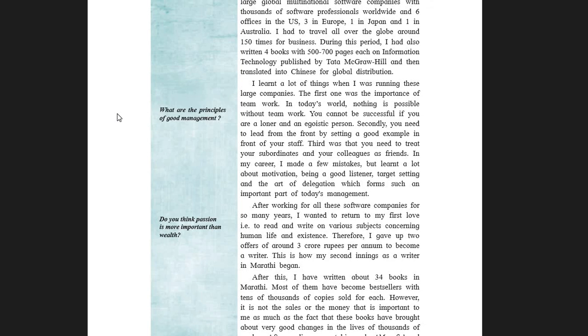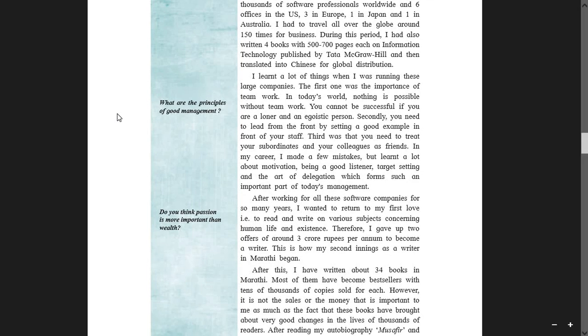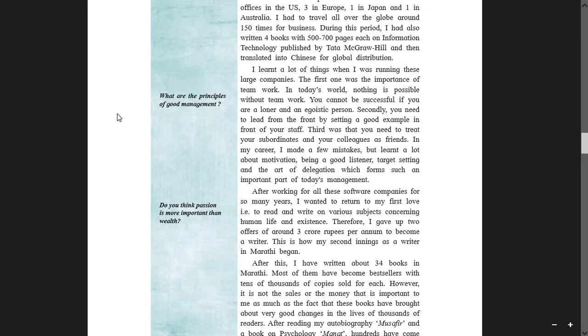And if he himself is setting a good example before his staff members, then definitely he will get good output from their work. Okay. Third, you need to treat your subordinates as your colleagues, as your friends. In my career, I made a few mistakes. Yes, after all, human being. So mistakes are likely to happen. But I learned a lot about motivation, being a good listener, as you all are listening to me now.